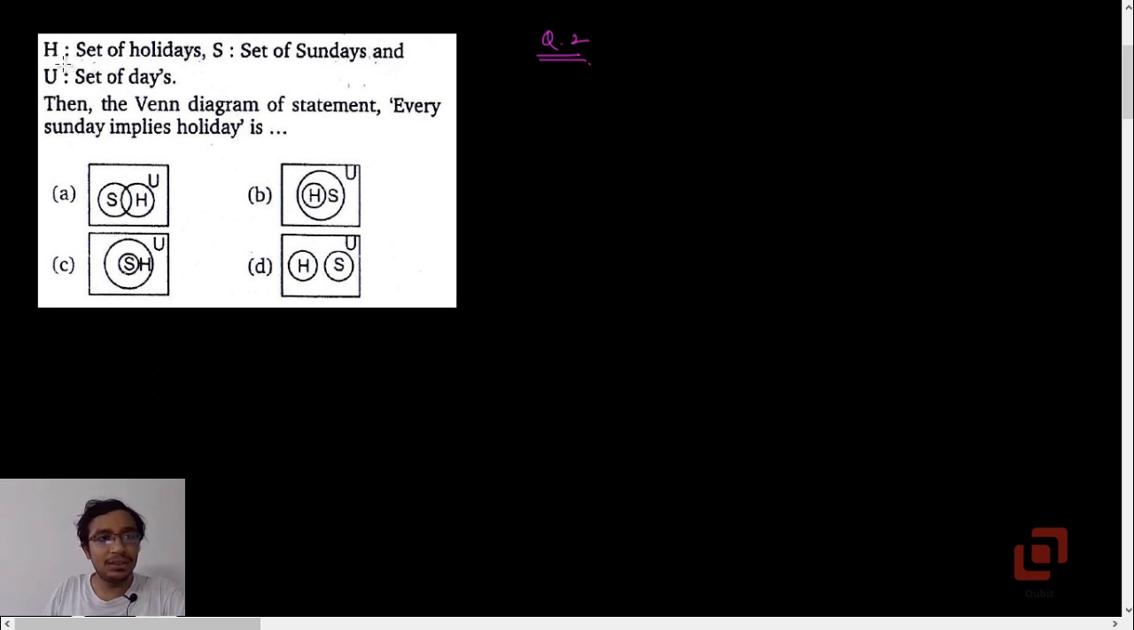Let H denote the set of holidays. Let S denote the set of Sundays and let U denote the set of all days. Then the Venn diagram of the statement every Sunday implies holiday is. So the given proposition is every Sunday implies holiday.